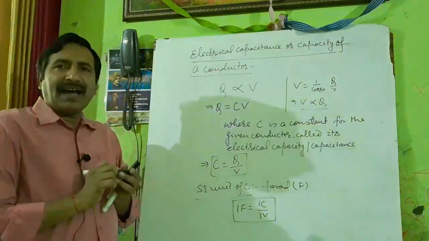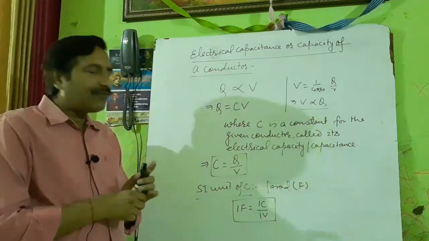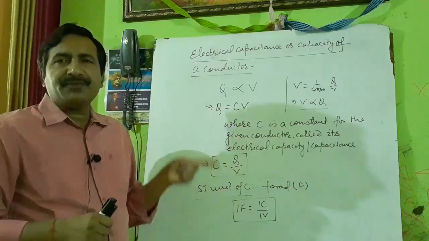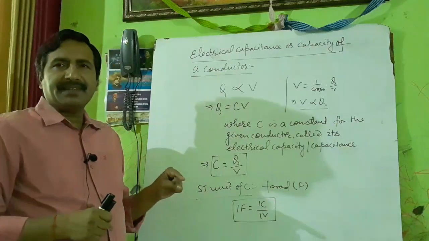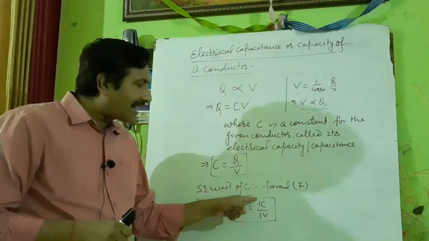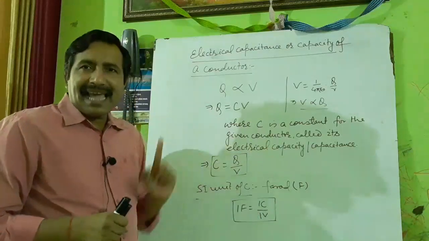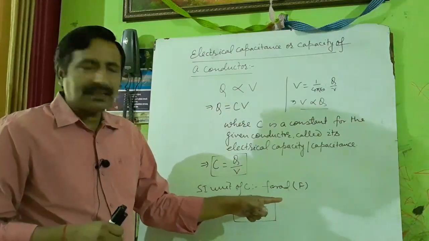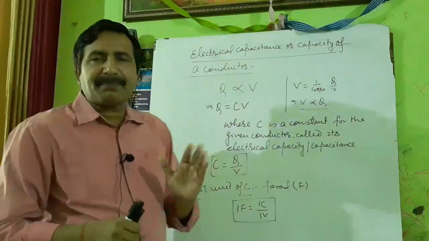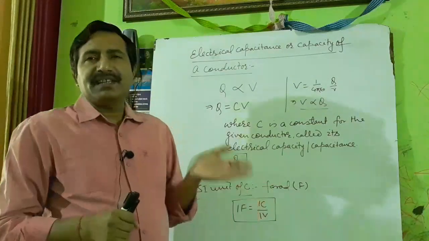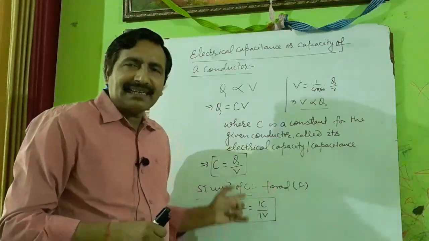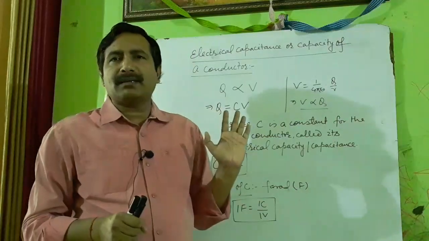So how can you define 1 farad? 1 farad is the capacity of a conductor if it carries a charge of 1 coulomb at a potential of 1 volt. Have you got? 1 farad is the capacity of a conductor if it carries a charge of 1 coulomb at an electric potential of 1 volt.